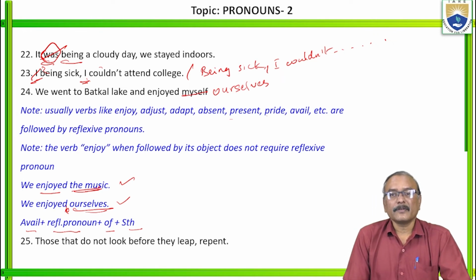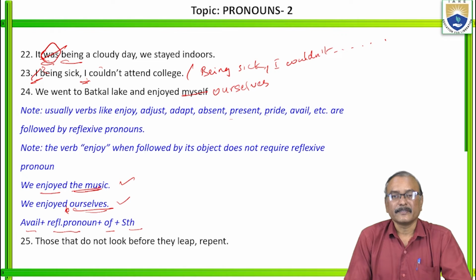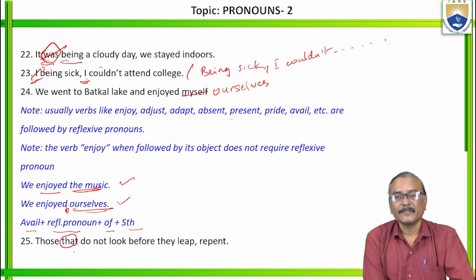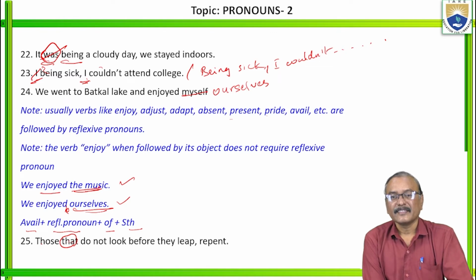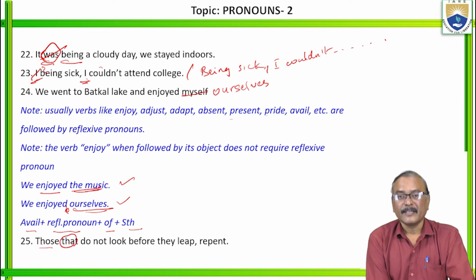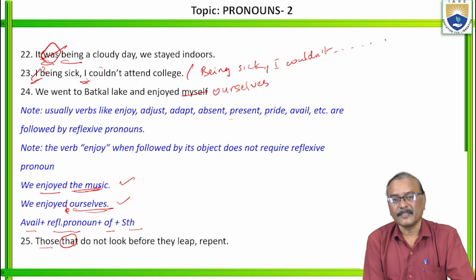Next. Those that do not look before the leap repent. Since it is related to people, here those that, both are here, there is no clarity. That represents human beings, but those also relate to human beings, animals and other things.